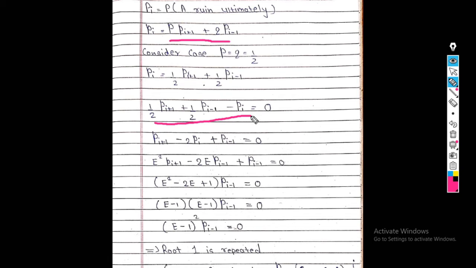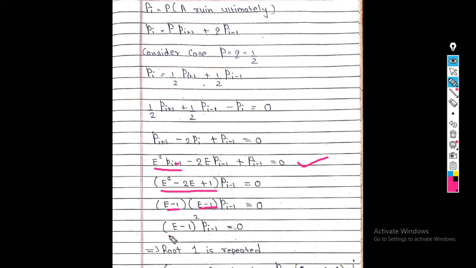Now again I write this equation in terms of I minus 1. So what do I get if I write this equation in terms of I minus 1? We get E squared Pi plus 1. Now here Pi minus 1 is there, minus 2E Pi minus 1 plus Pi minus 1. So this is my equation. Now take Pi minus 1 common. So we get E squared minus 2E plus 1. Now factorize this equation. So we get E minus 1 in one bracket, again E minus 1 in another bracket.